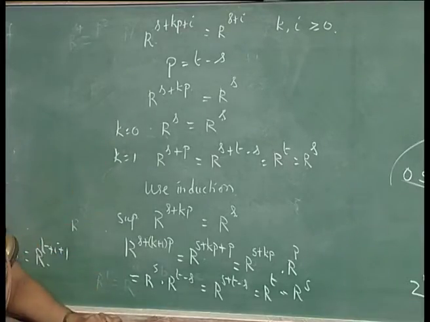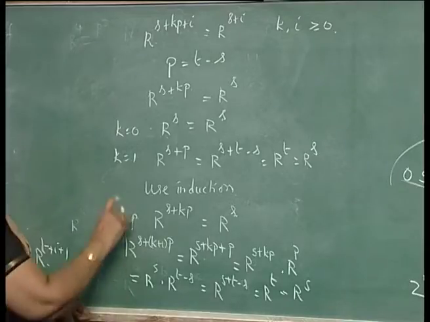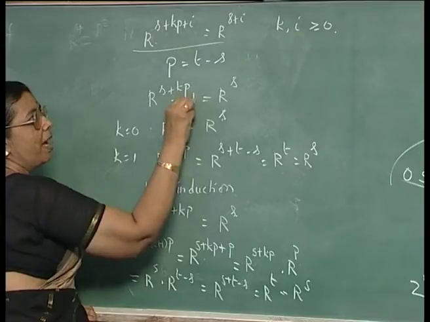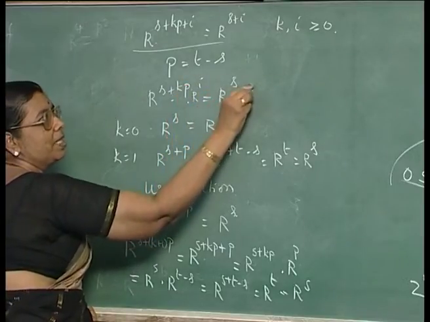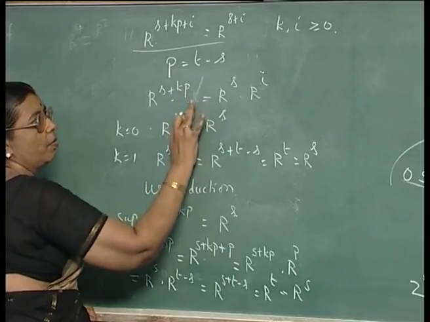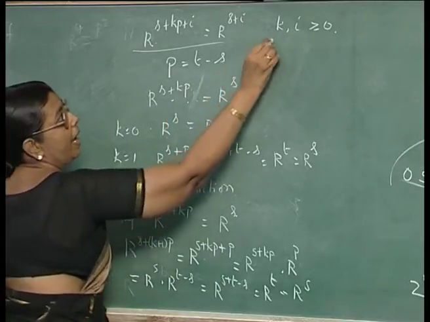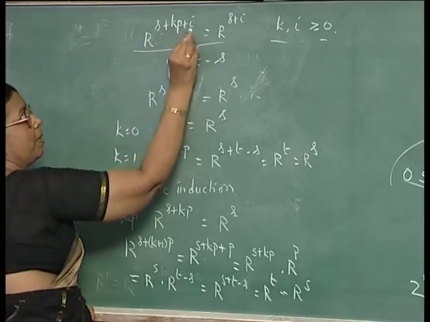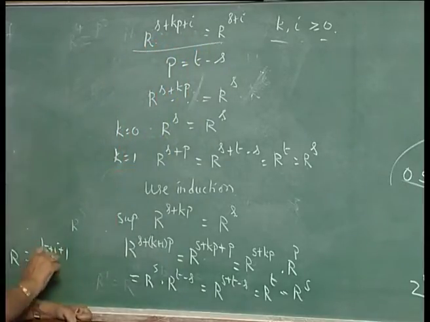So, we can prove in this manner that for any k and i, again if you multiply this by r^i and multiply this by r^i, that plus i you will get. So, for any k and i greater than or equal to 0, you can show that r^(s+kp+i) is equal to r^(s+i).